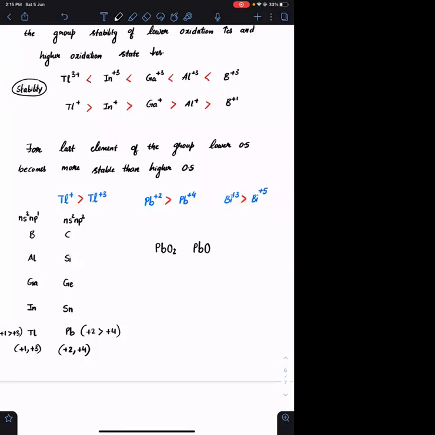PbO, stability of these oxides. PbO is more stable than PbO2. Okay, because in PbO2 you have +4 oxidation state, in PbO you have +2 oxidation state. Or else I can also say PbO2 can act as a very good oxidizing agent.